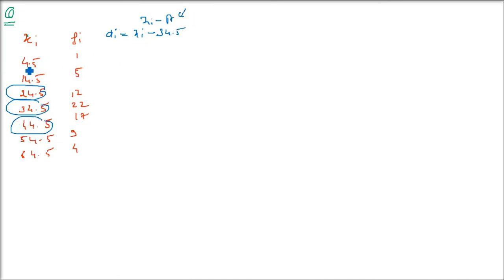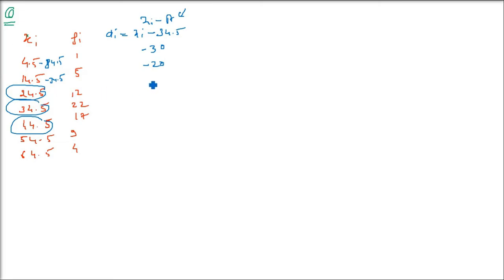Now subtract 34.5 from each value of column number 1. When you subtract 34.5 from 4.5, you get minus 30. 14.5 minus 34.5 will give you minus 20.